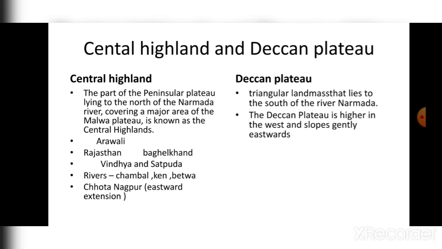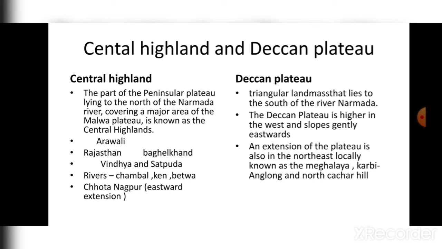And now the second part: the Deccan Plateau is higher in the west and slopes gently eastward. So its altitude is higher in the western part, and then it slopes gently to the east, and its height reduces in the eastward extensions.